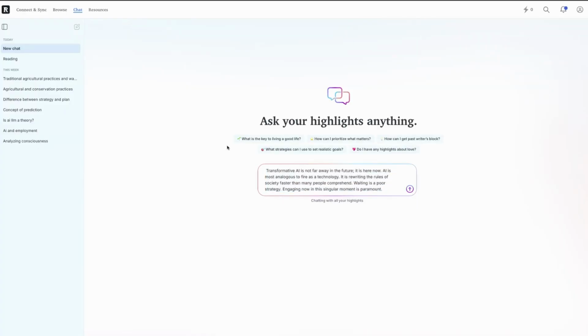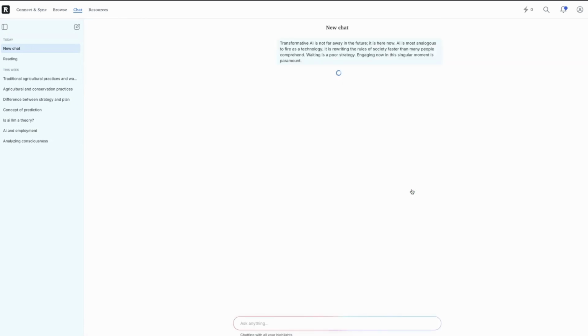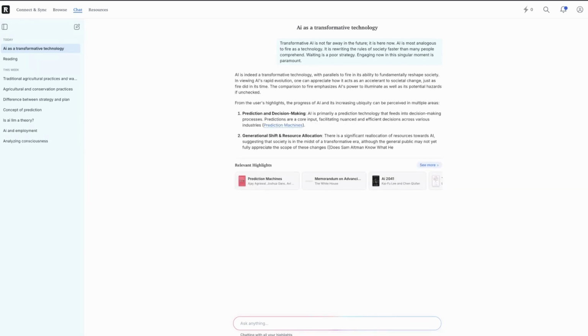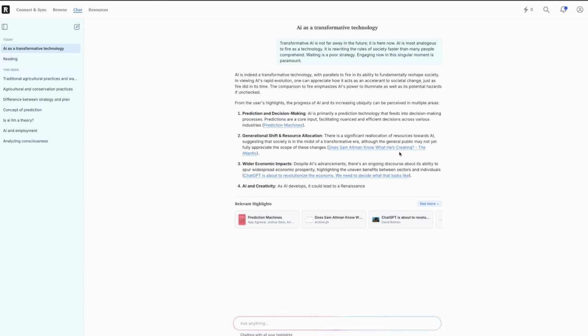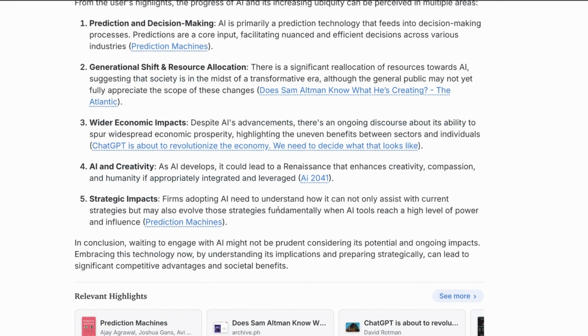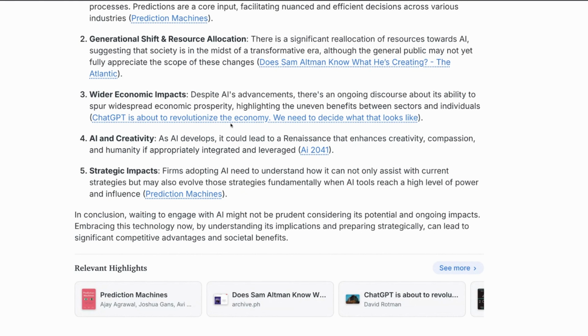If I feed my own note, my own thinking into Readwise IO chat, as I will do now, what it's going to do, just like I said before, is cross-reference against all of my highlights. Now, I've read a lot of stuff over time about AI and several books. Here is a reference to a book called Prediction Machines. Here is an article I read, Does Sam Altman Know What He's Creating? From The Atlantic. Here is another article, ChatGPT Is About to Revolutionize the Economy.